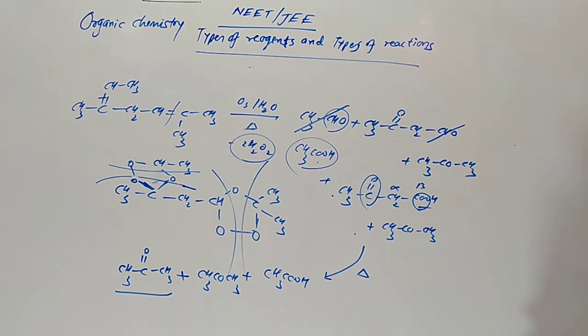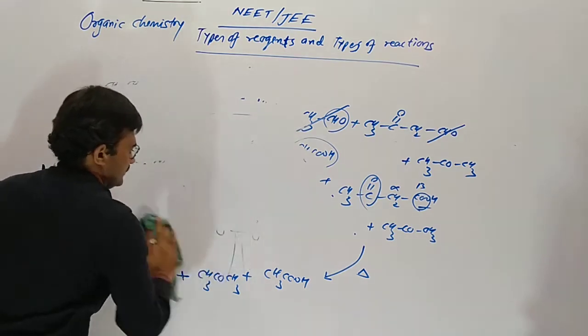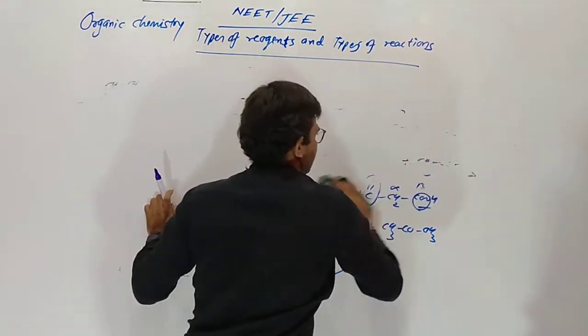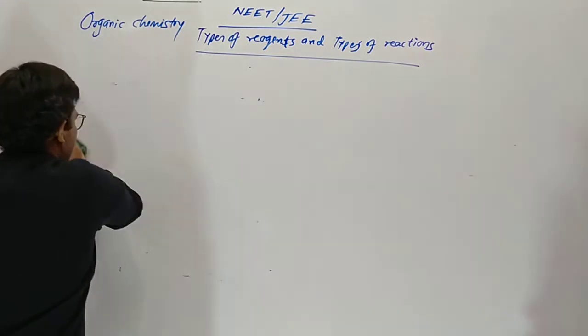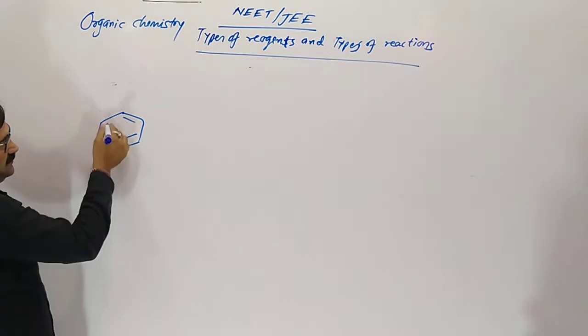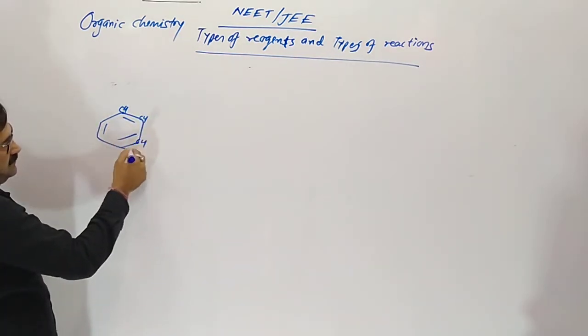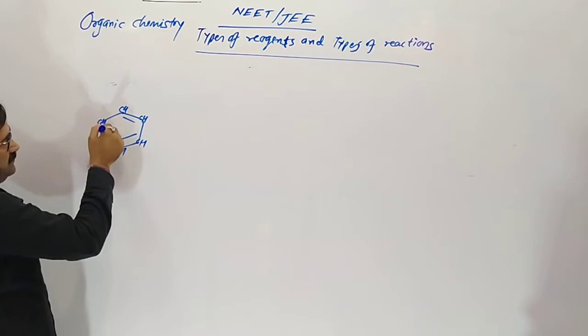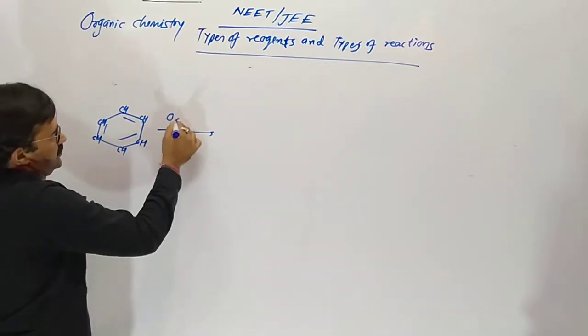Now, ozonolysis of benzene, which is in our book. Ozonolysis of benzene with zinc. Here is benzene, ozone and zinc.